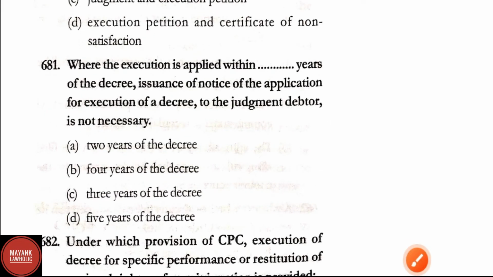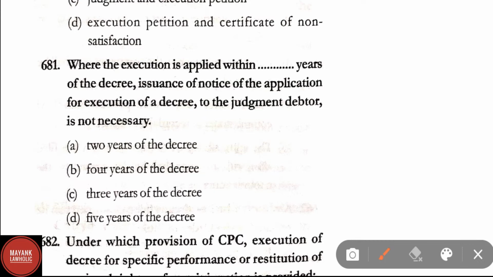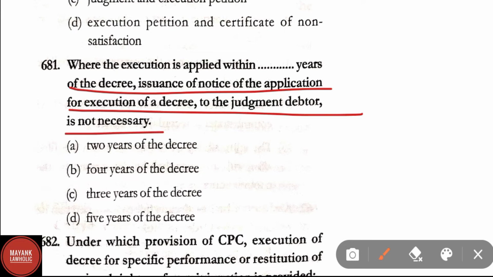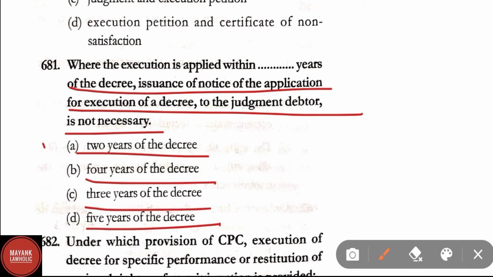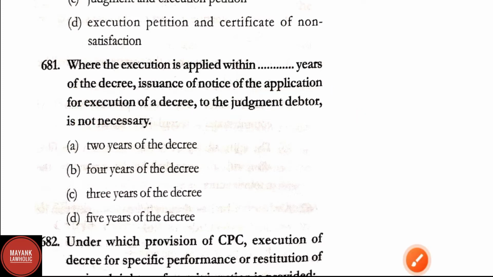Question number 681. Where execution is applied within dash years of the decree, issuance of notice of the application for execution of a decree to the judgment debtor is not necessary. Option A, 2 years of the decree; B, 4 years of the decree; C, 3 years of the decree; D, 5 years of the decree. Here the correct answer is option A, that is 2 years of the decree. Where the execution is applied within 2 years of the decree, issuance of notice of the application for execution of decree to the judgment debtor is not necessary.